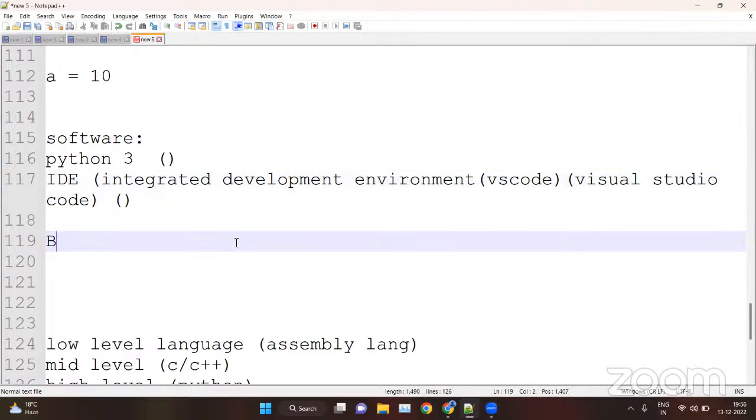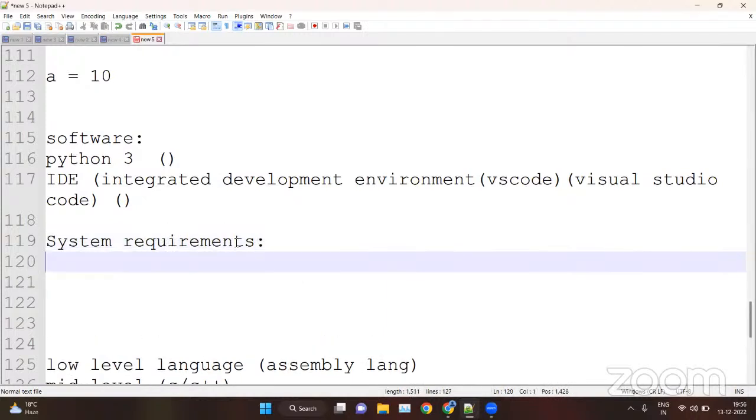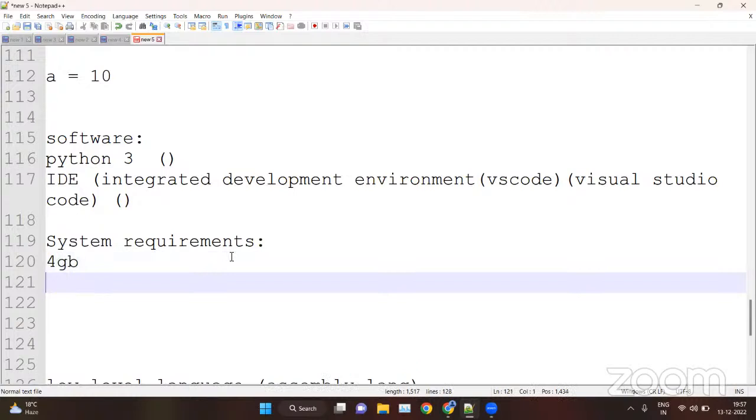Now the system requirements for running Python. You need just a simple PC for that, like 4 GB RAM. That's enough. The basic configuration is also enough for running Python code. If you want to create any application, then you need a higher configuration PC. But for starting with core or advanced Python, a simple configuration PC or laptop is enough. No more requirements, no more demands from the Python side.